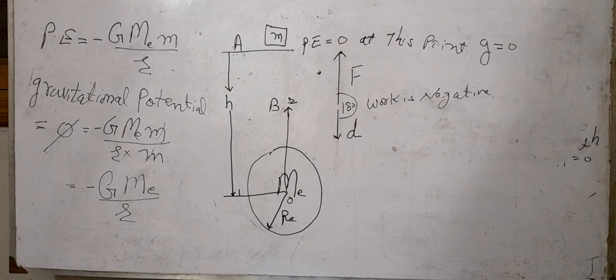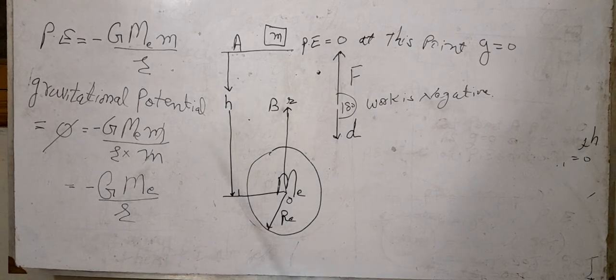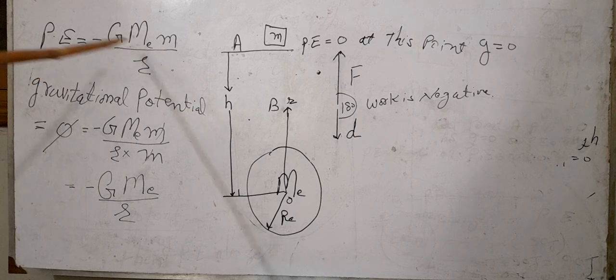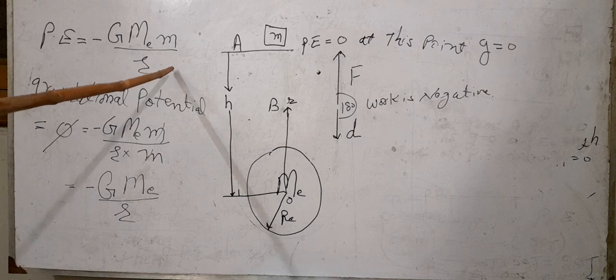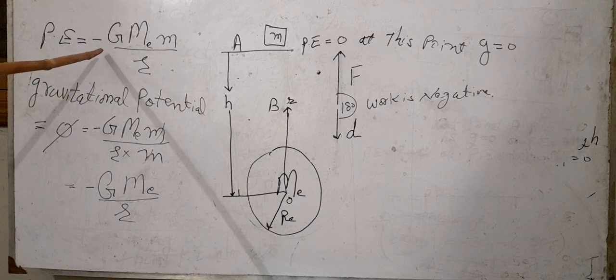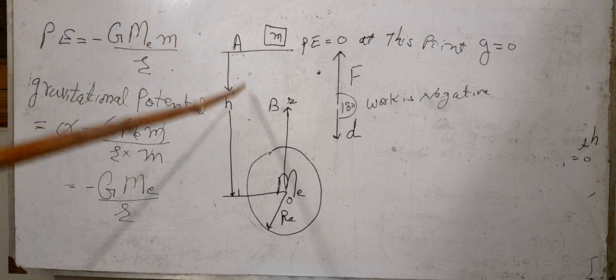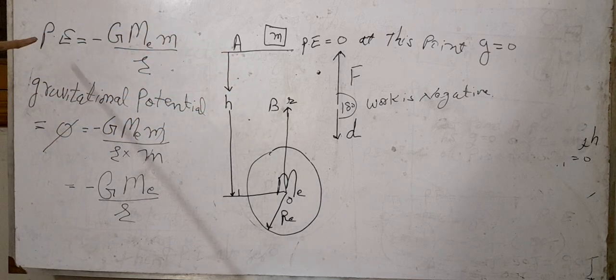In A level, there is no proof of it in your syllabus, but in the FSc course actually there is a proof from where this formula comes out. Therefore, you will directly remember this formula of the potential energy. So our potential energy will be this, and this potential energy will be negative because we have to do the negative work in bringing the body from A to B, and this negative work has appeared as the negative potential energy.